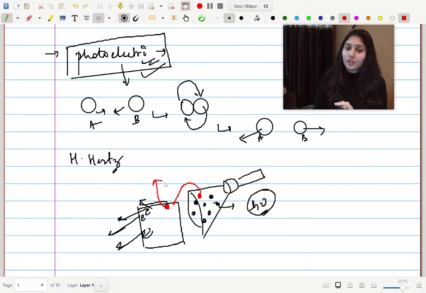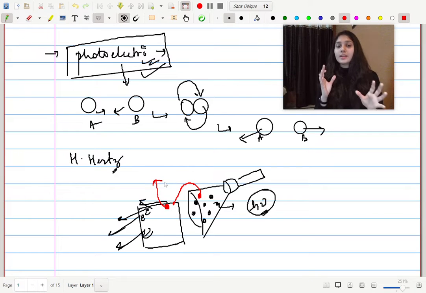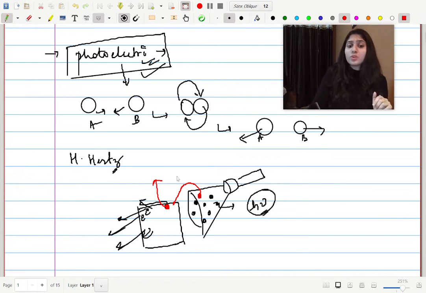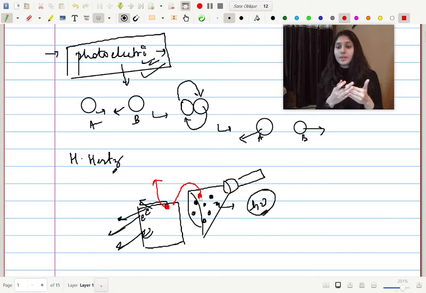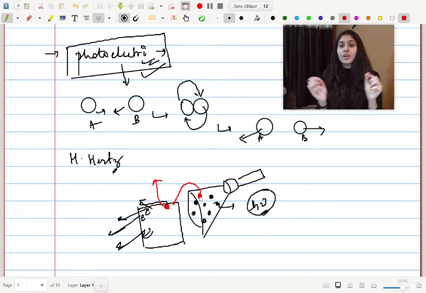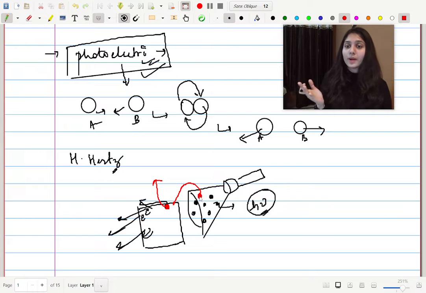Is it clear why the photoelectric effect provides proof that light has particle nature? Of course, because if we don't assume this particle nature, then what is the collision happening? There's a collision between the quanta of light and the electron, and this collision results in the ejection of the electron from the metal surface, because there's a transfer of energy between the energy particle and the electron.